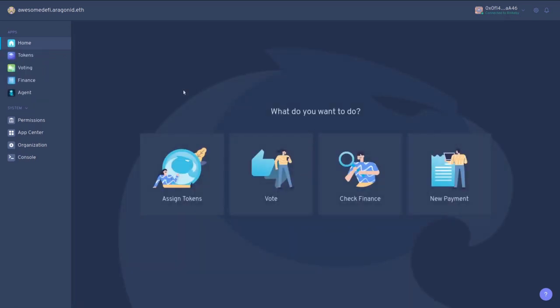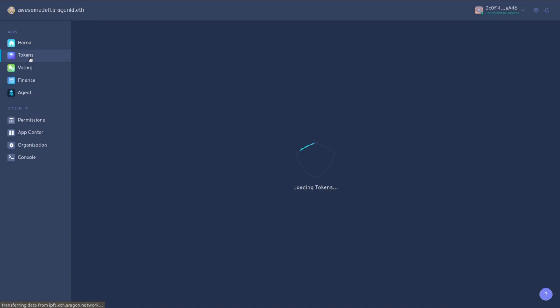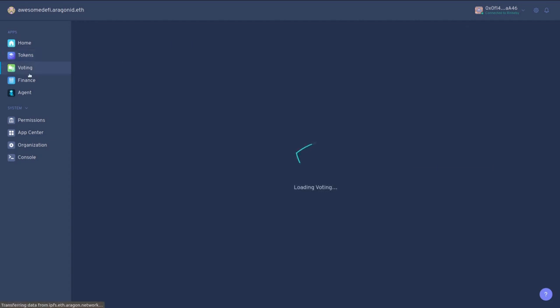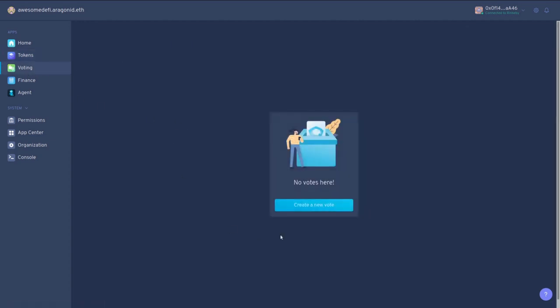So we'll take a quick, brief guided tour through our DAO. In the tokens application, we can see that we only have one token holder, which is me at the moment. We can see that it's a non-transferable token, there's only one, and that's the token name. When votes appear, they will start appearing here. We're not going to use finance.